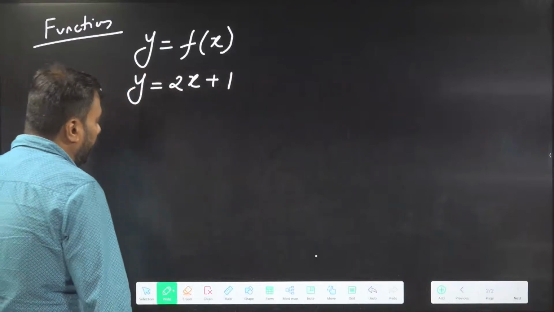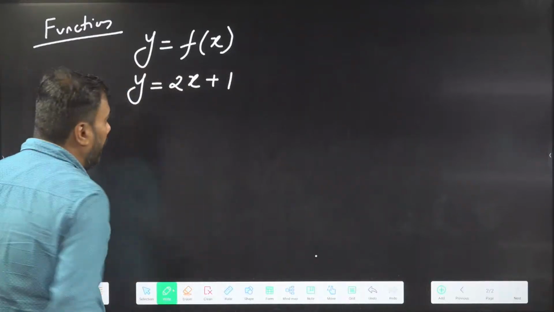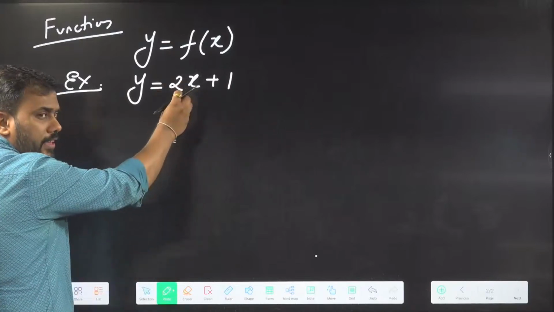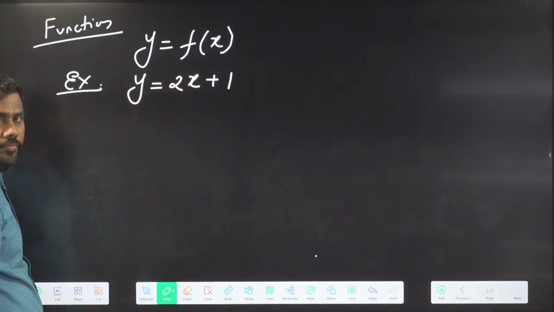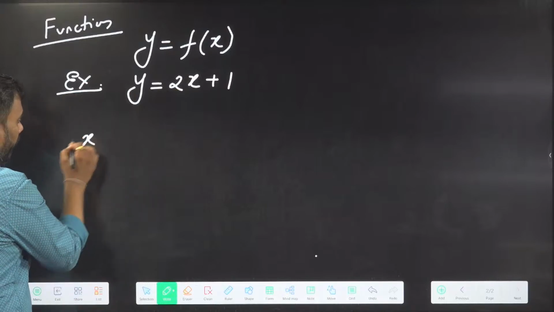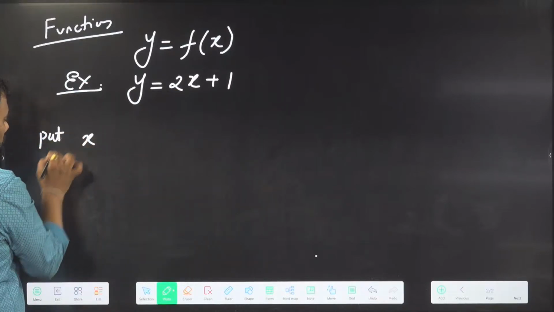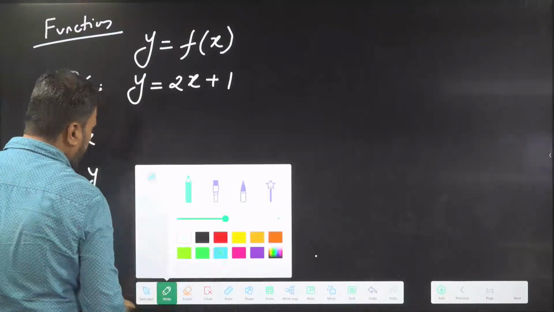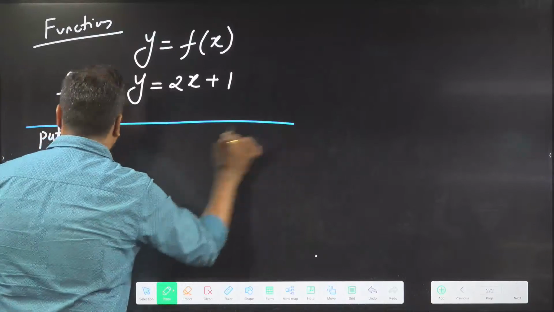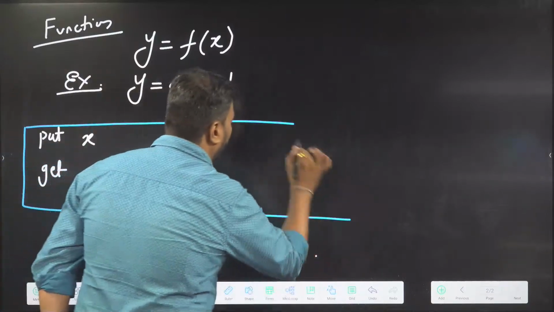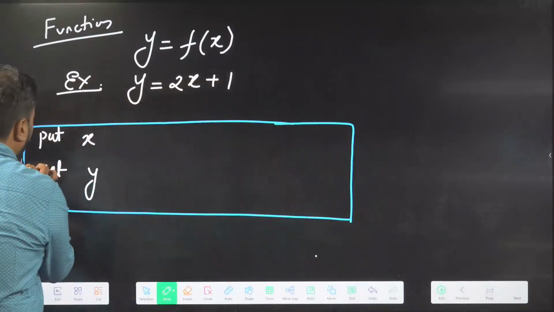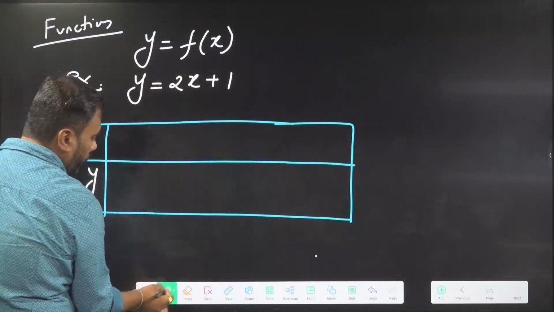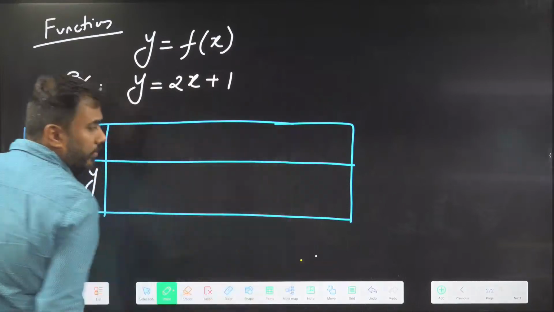Why am I taking this simple example? I want to make you understand what is graph. If I put some values of x in this equation, I will get some values of y, isn't it? I will give you some values of x, and we will find out what is the corresponding value of y.